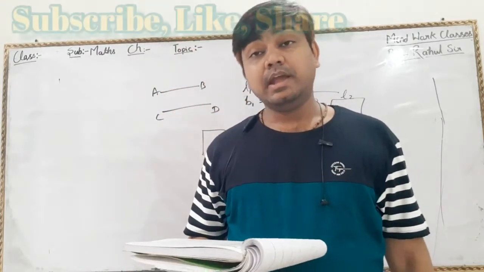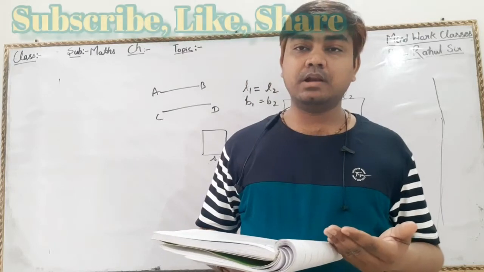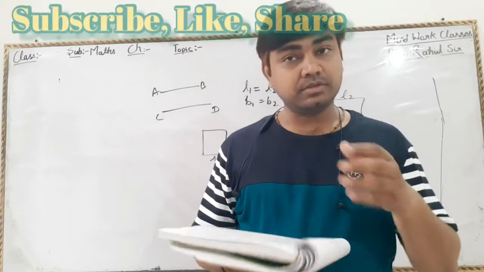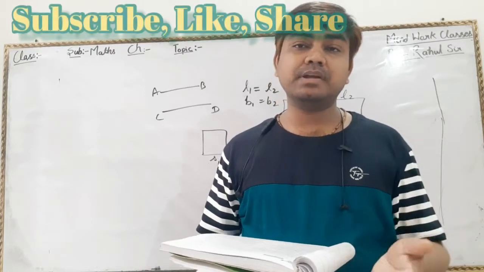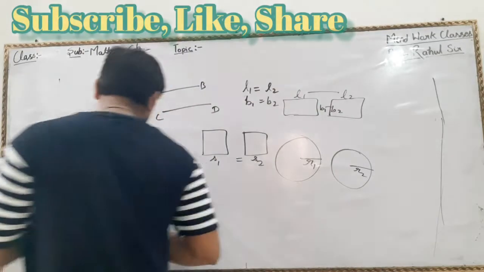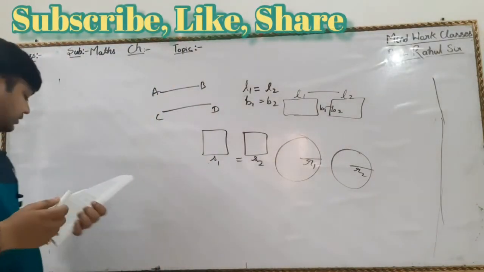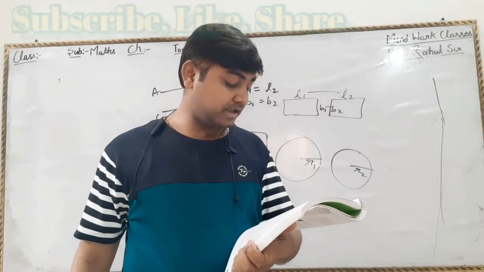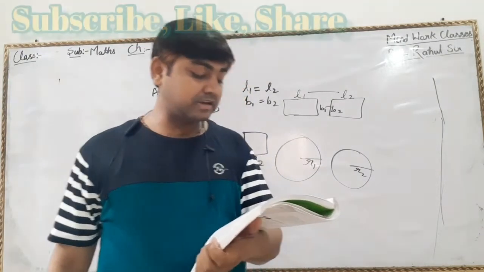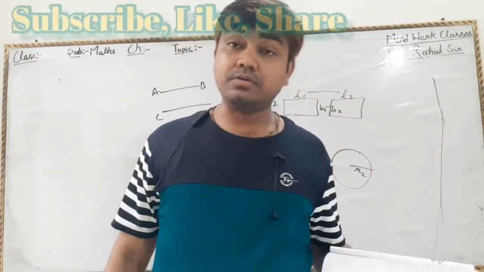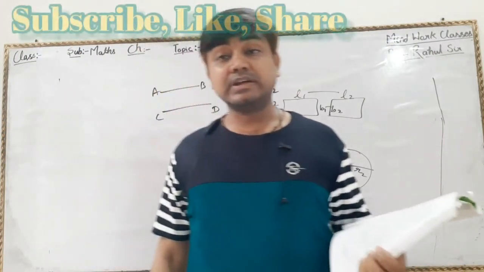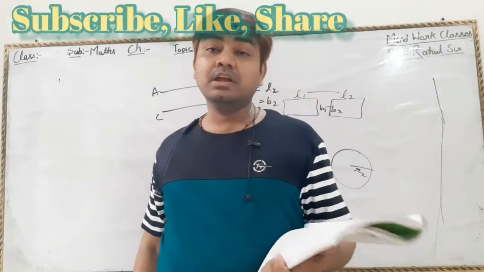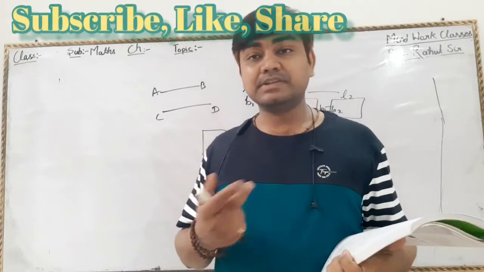No. Area can be equal, but it is not necessary that those two objects will be the same. No, it is not necessary. For question number 4, if the areas of two rectangles are the same, they are congruent. No. If the areas of two circles are the same, they are congruent. Yes. For two circles having equal area, they will be congruent. Obviously, yes.